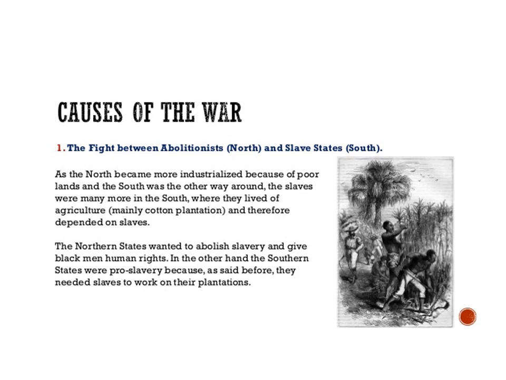As the North became more industrialized, the South, with poorer lands, was the other way round. The slaves were many more in the South, where they lived in agricultural areas, mainly cotton plantations, and therefore depended on slaves. The northern states wanted to abolish slavery and give black men human rights. On the other hand, the southern states were pro-slavery because, as said before, they needed slaves to work on their plantations.